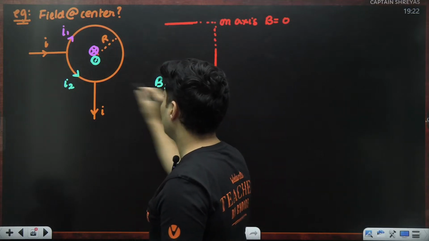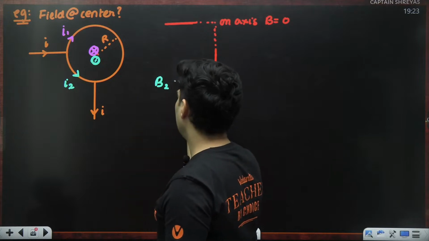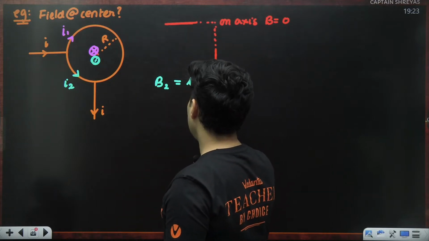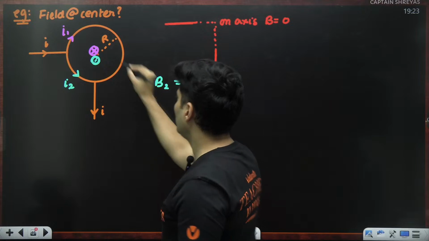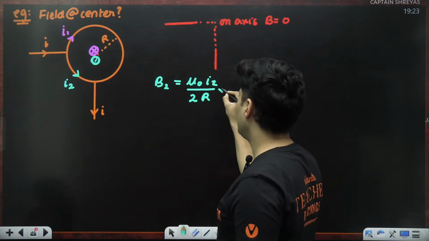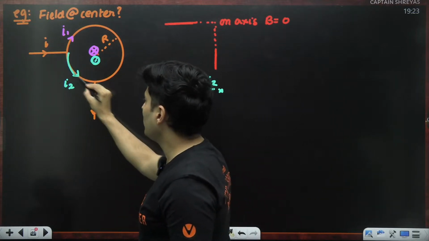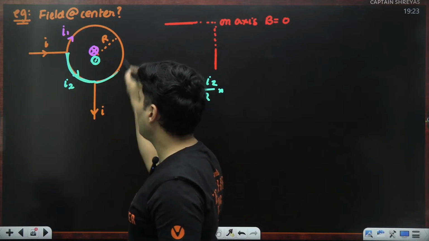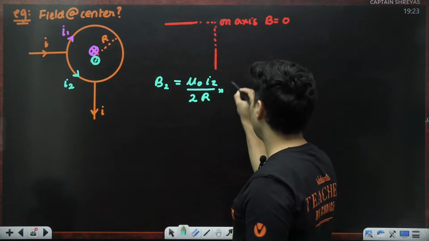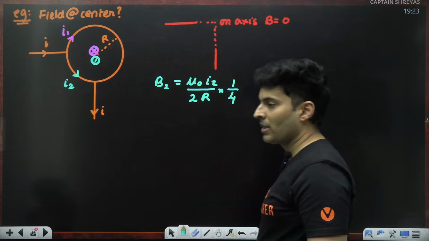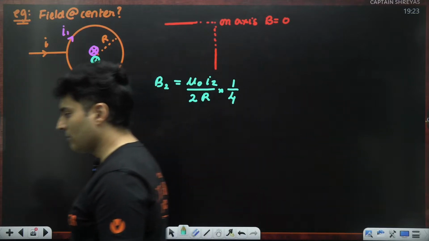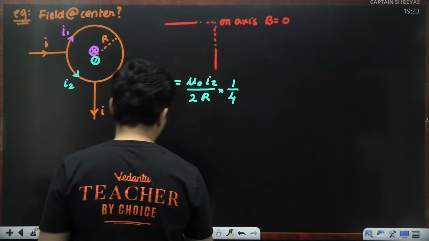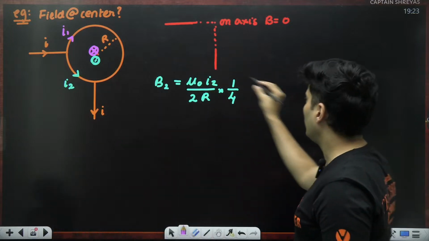Well, let's find that out. Magnetic field due to this part will be mu naught current divided by 2 times the radius. But do not forget, this is only 1/4 of the entire loop, so I have to multiply it by 1/4. Okay. What about this wire on the top?